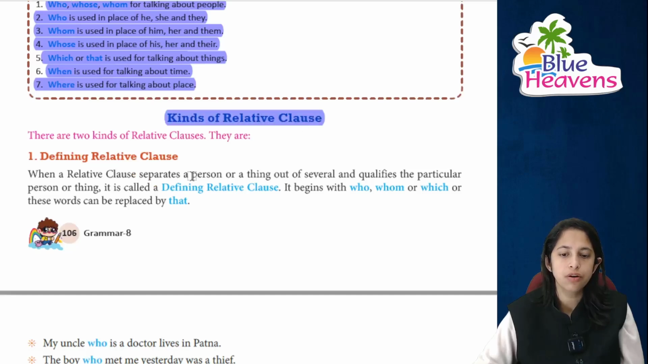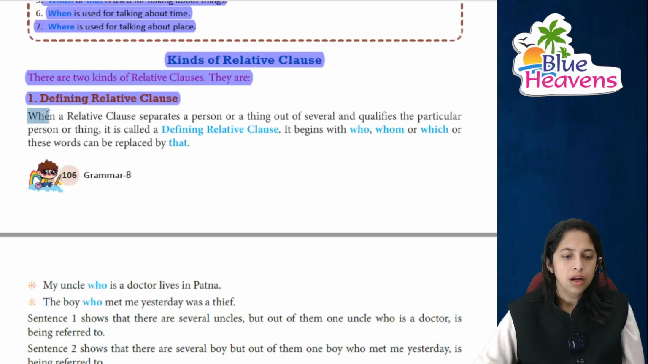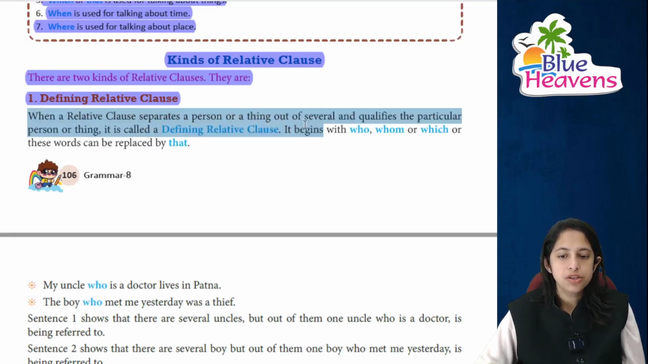Moving on to the kinds of relative clauses. There are basically two kinds of relative clauses. First is the defining relative clause. When a relative clause is separated by a person or a thing, out of several, or you can say qualifiers, जो particular person or thing होता है उसी को हम क्या बोलते हैं? Defining relative clause, and it begins with who, whom, and which, and these words can be replaced by that.